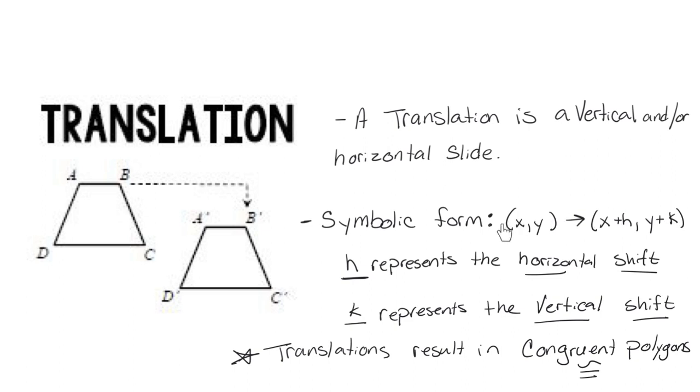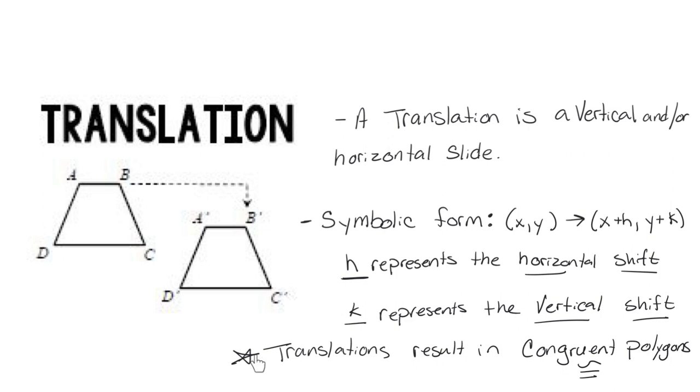So here's the rule that we use to explain translations. You're going to have an X and a Y. In order to have the horizontal shift, you add whatever the horizontal shift is to X. So X plus H, comma, and the Y coordinate would be Y plus K. H represents the horizontal shift. K represents the vertical shift.